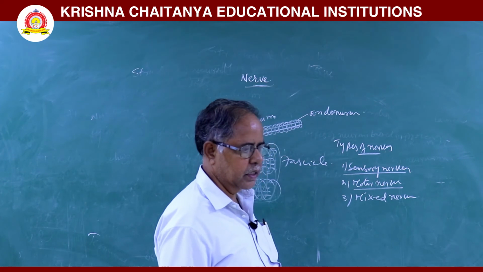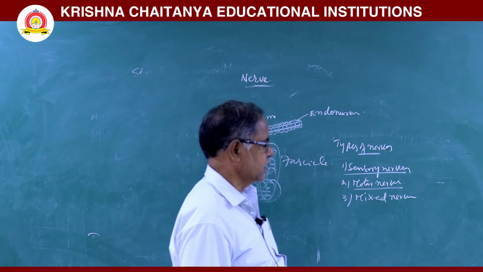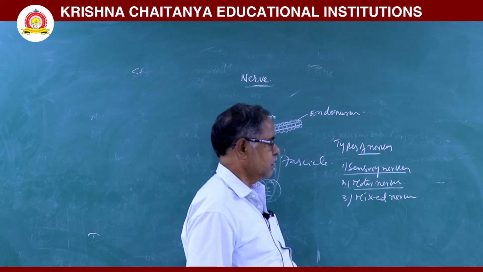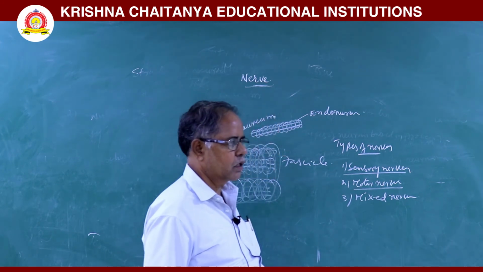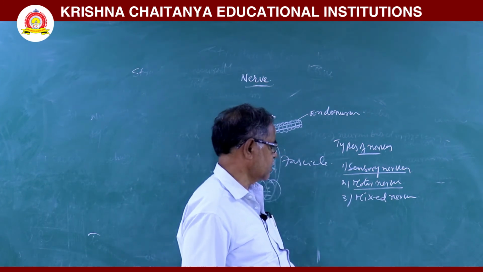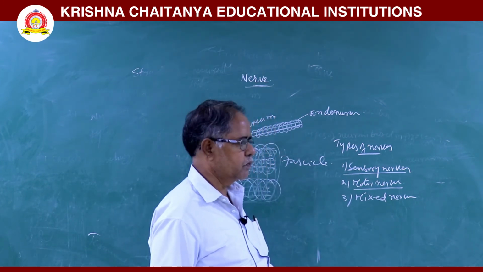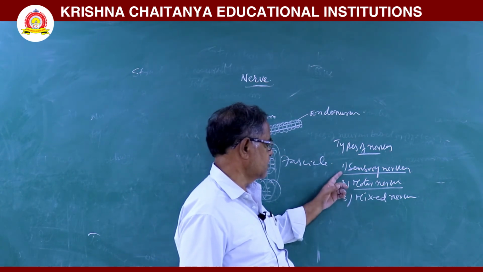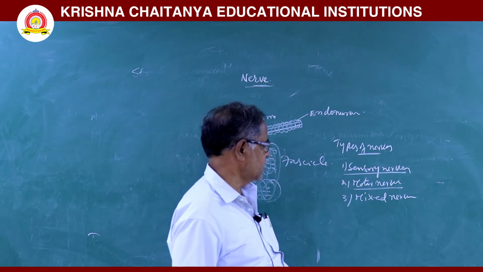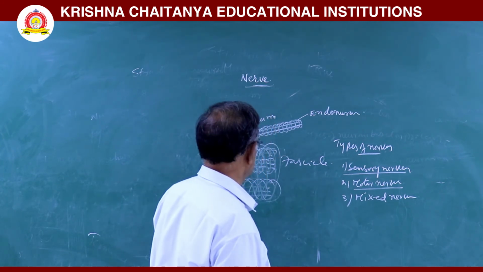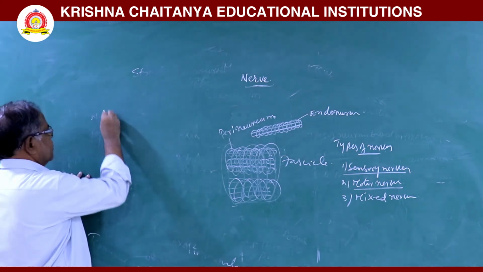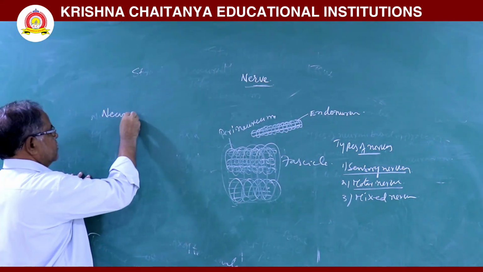Sensory nerves carry the sensory impulses from the effector to the central nervous system. Motor nerves bring the motor impulses from the central nervous system to the effector. Mixed nerves do two types of functions. They work as sensory nerves and motor nerves. They are called as mixed nerves. This is about nerve.